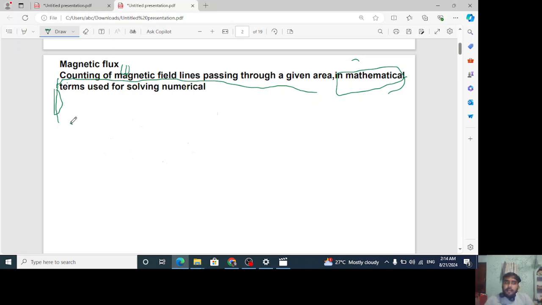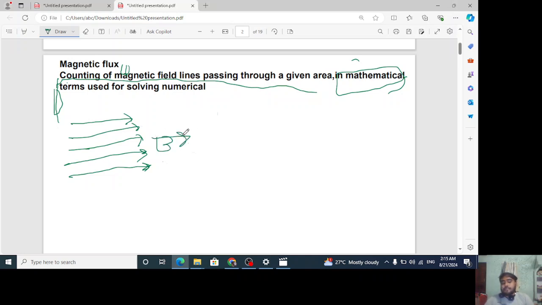See, if we have a magnetic field B here. Don't ignore the drawing, okay? Because my drawing is not too good on this screen, I guess. Please ignore it. I'm just trying to say that we have a uniform magnetic field B along the horizontal direction.